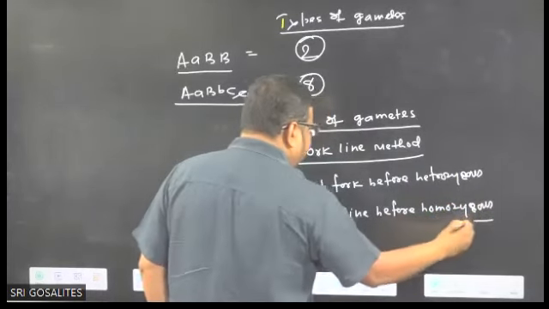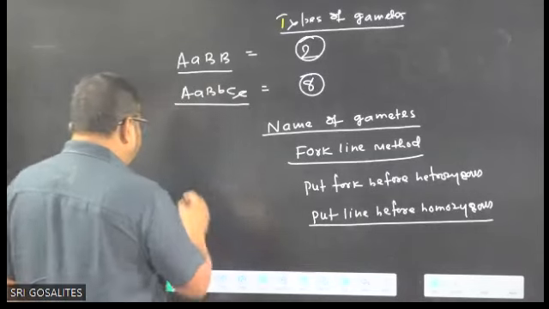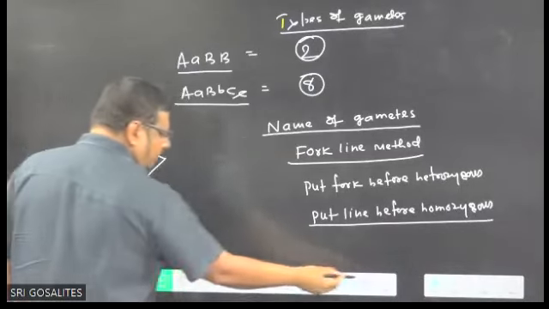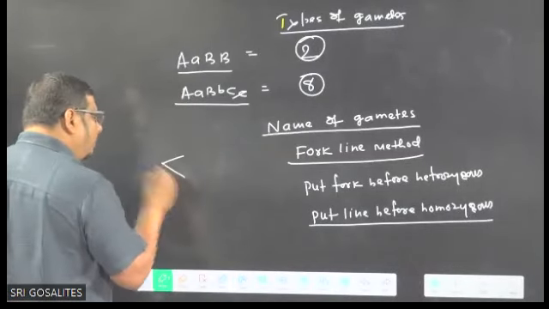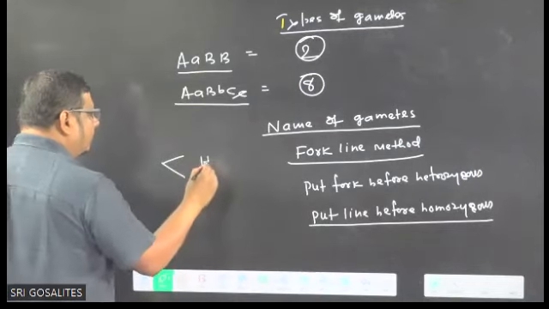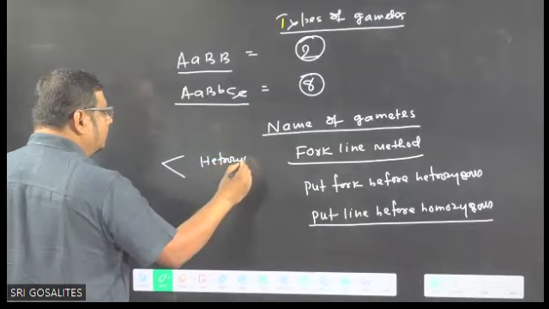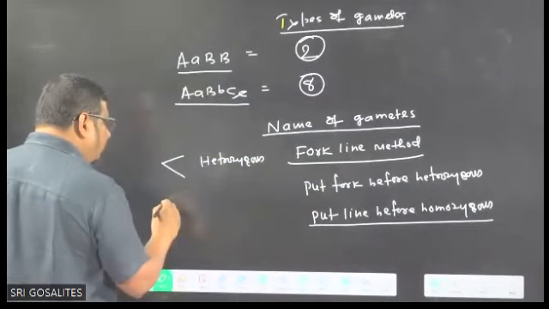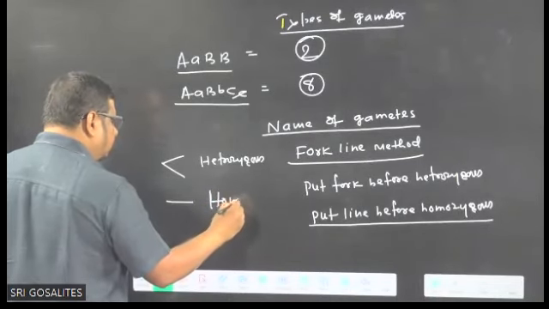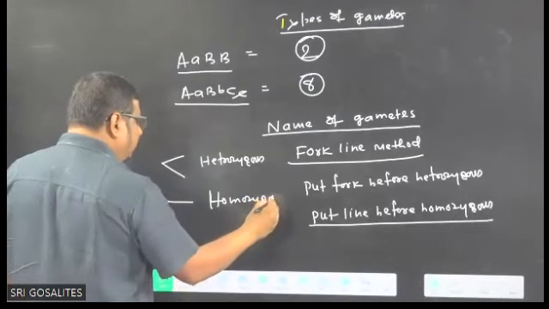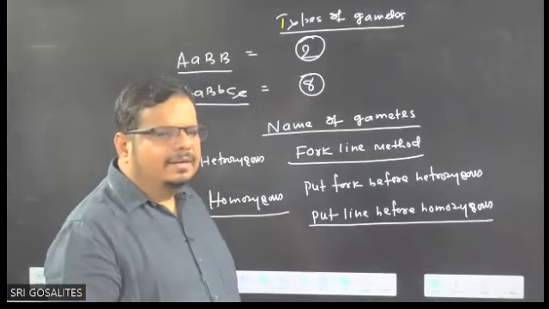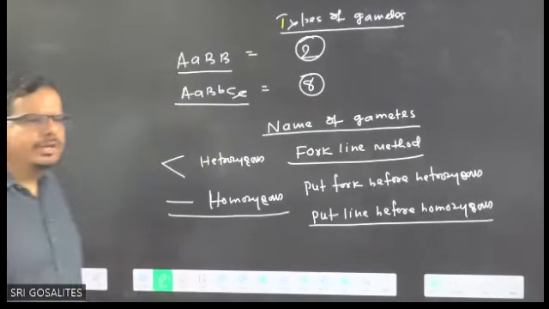So simply keep these things in mind. If heterozygous is there, put a fork before that. And if homozygous is there, put a line before it. Then read it. You may say, sir, how can you use this trick or formula? Getting the things or not? So I am using it.